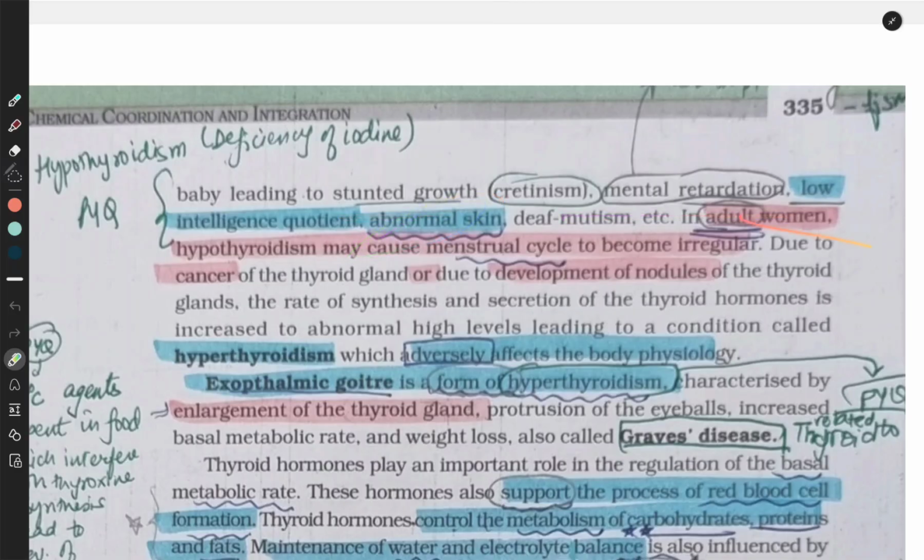In adult humans, hypothyroidism may lead to the menstrual cycle becoming irregular. Due to cancer of the thyroid gland or due to the development of nodules of the thyroid gland, the rate of synthesis and secretion of the thyroid hormones is increased to abnormally high levels, leading to a condition called hyperthyroidism, which adversely affects the body physiology.